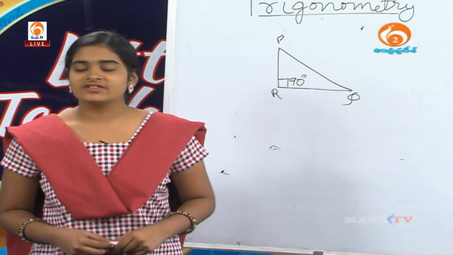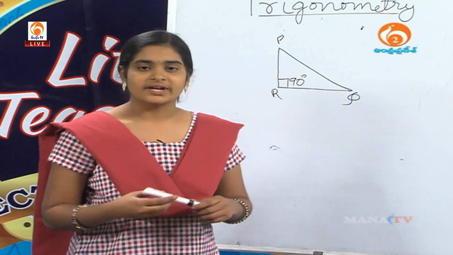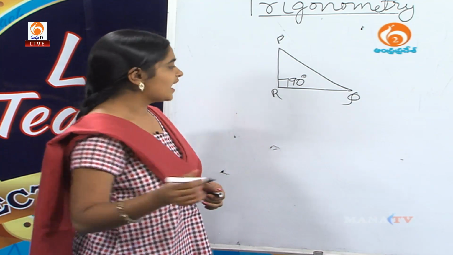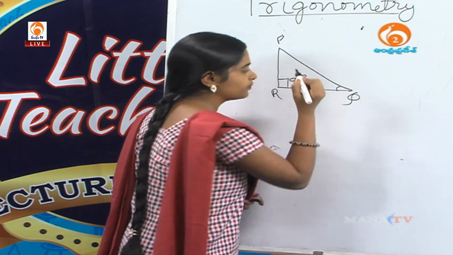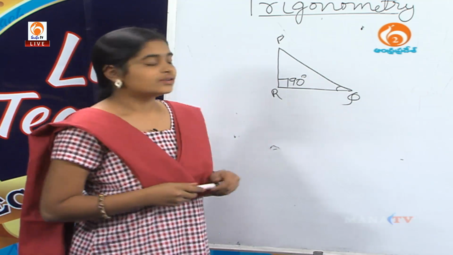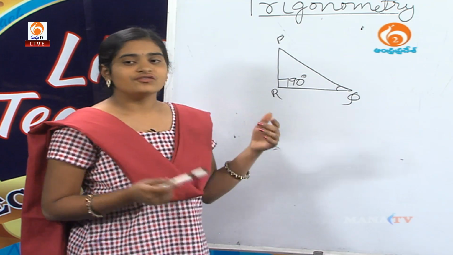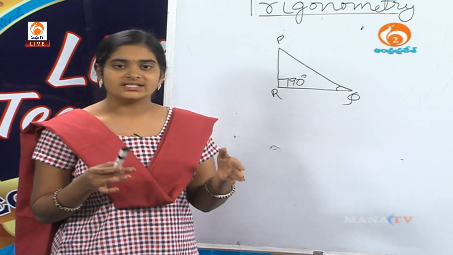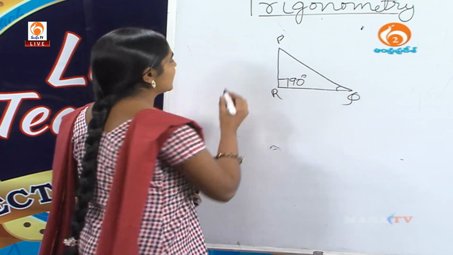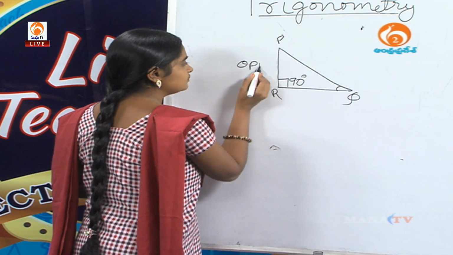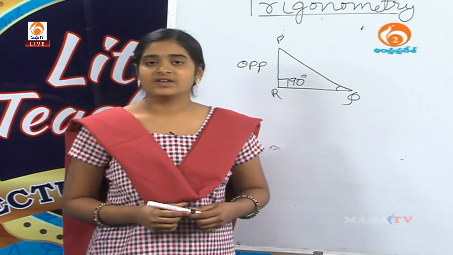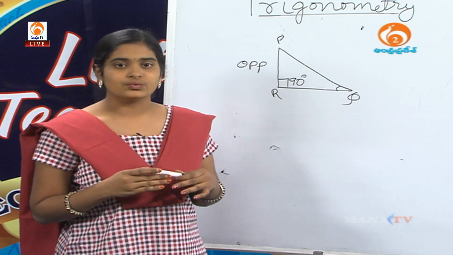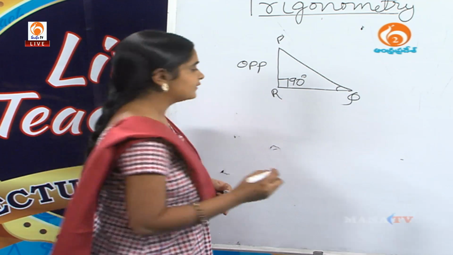Do you know the parts of the right triangle? Okay, see, suppose you are at angle Q. The side which is opposite to you, or opposite to angle Q, is called the opposite side. And the next one, the side which is adjacent to you, or angle Q, is called the adjacent side.